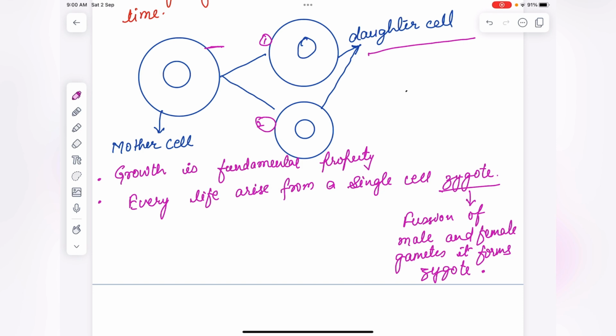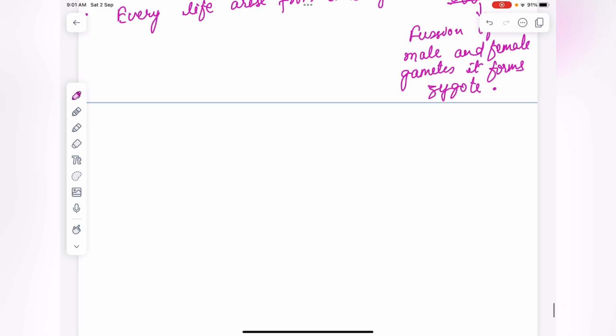Next is, cell division is a process in which a parent cell divides into two daughter cells. As I have explained, in cell division this is a parent cell, and it divides into two daughter cells. There are different types of cells present in our body, and all the cells have different characteristics. There are different types of cells which need continuous cell division, like